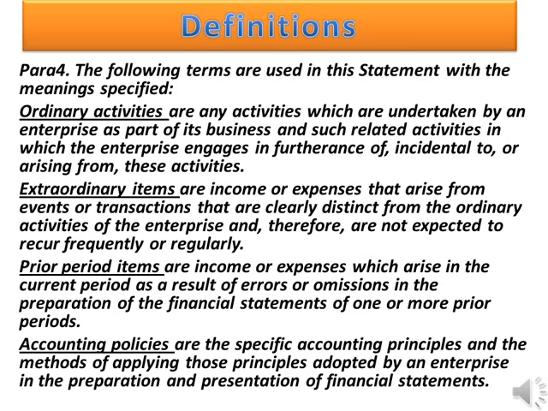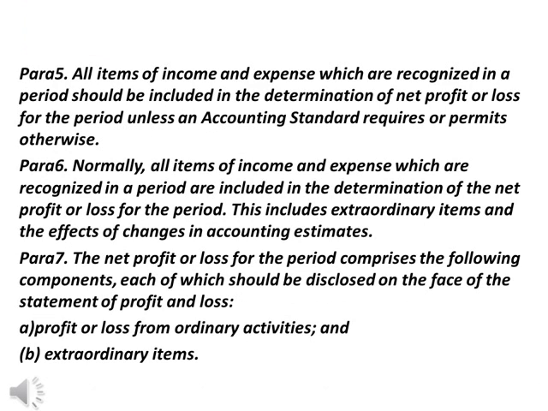Prior period items are income or expenses which arise in the current period as a result of errors or omissions in the preparation of the financial statements of one or more prior periods. Accounting policies are the specific accounting principles and the methods of applying those principles adopted by an enterprise in the preparation and presentation of financial statements.